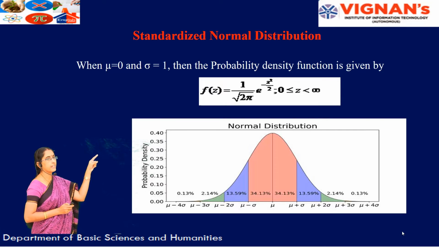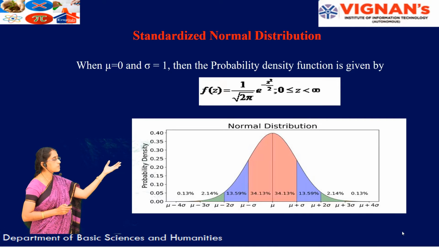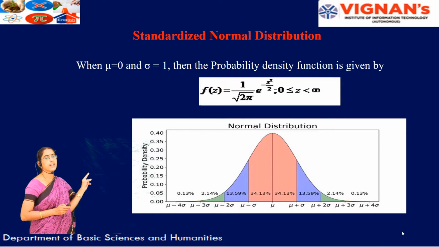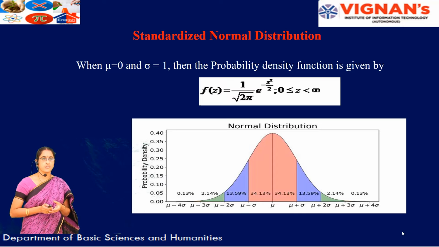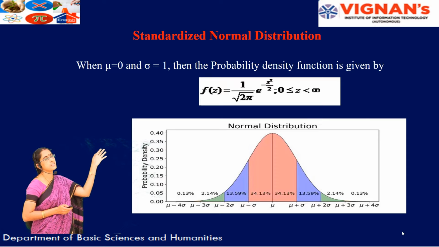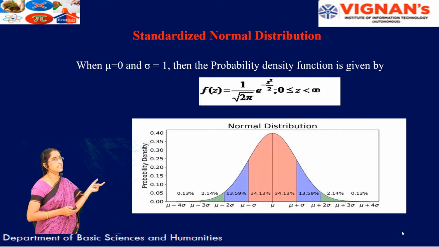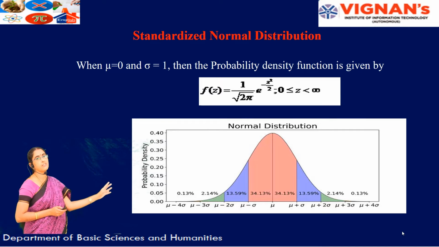e power minus 1 by 2 into x minus mu, mu becomes 0, so x square by sigma, which is 1. So simply we can write it as 1 by square root of 2 pi e power minus x square by 2, or if you are defining the term in terms of z, then 1 by square root of 2 pi into e power minus z square by 2. So remember here x is taking values from minus infinity to infinity. When that is the case, then it has a bell-shaped curve like this.